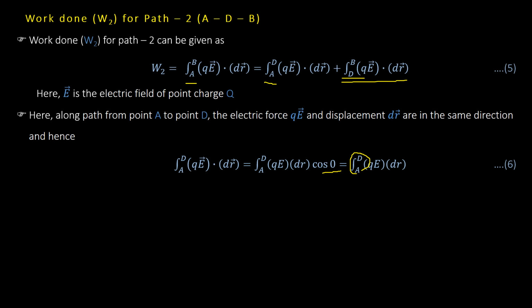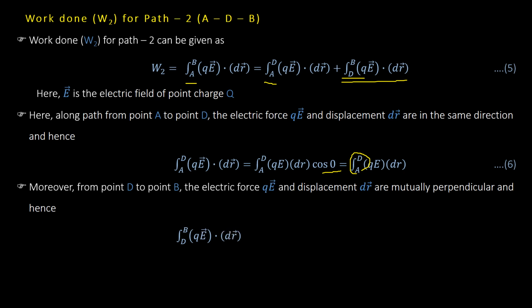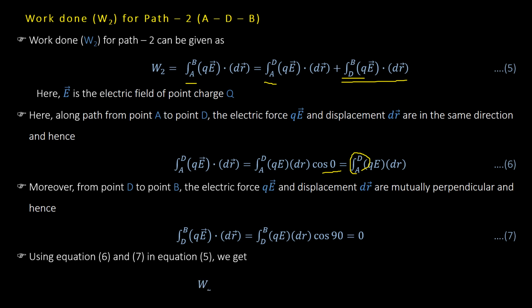And what will happen when we go from another path D to B? So D to B, when we go, work done can be given as QEDR cos 90. What is cos 90? 0. And if we substitute 6 and 7 in equation 5, what do we get? We have W2 is equal to 0 plus integration A to D QE dr. Okay, so this is the work done for second path A to D to B.